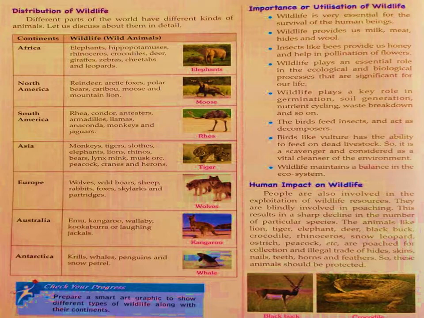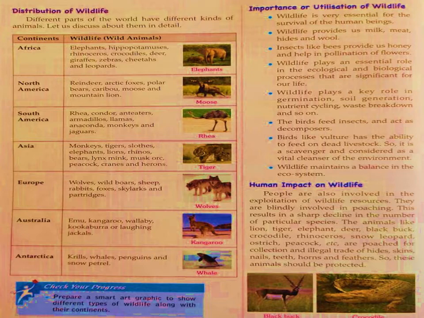Now we have the topic importance or utilization of wildlife. So wildlife is essential for the survival of human beings. They provide us milk, meat, hides and wool. Insects like bees provide us honey. Also, they help flowers in pollination.